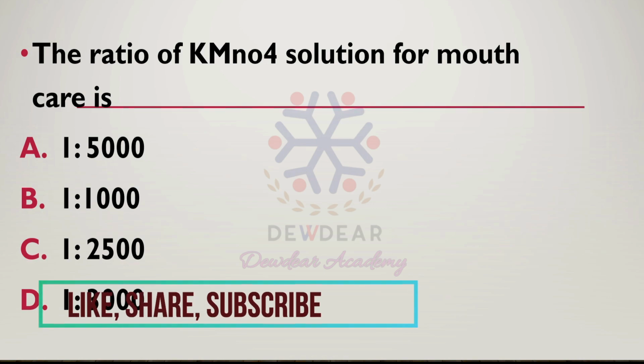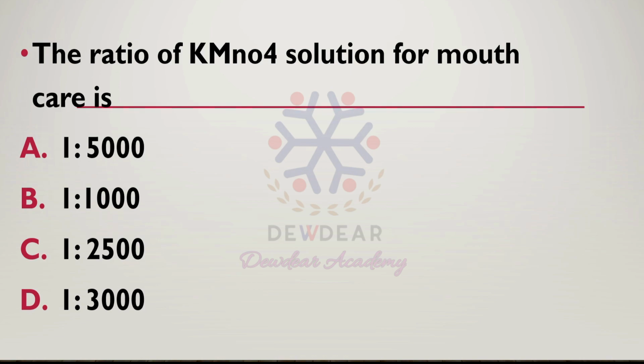So for mouth care, for mouth gargles or for mouthwash, 1:5,000 is the ratio used. The ratio of KMnO4 used for mouth care is 1:5,000. So the answer is option A.